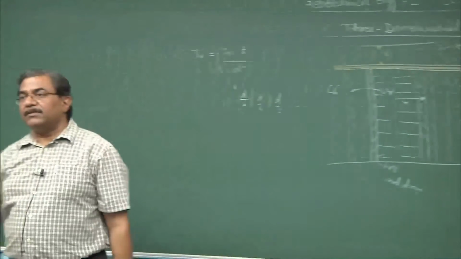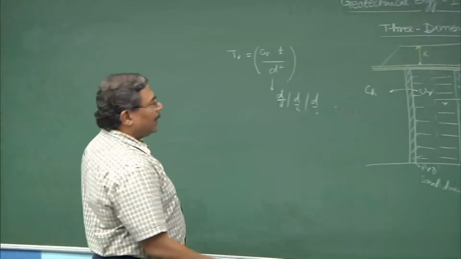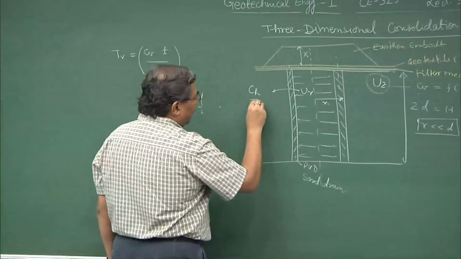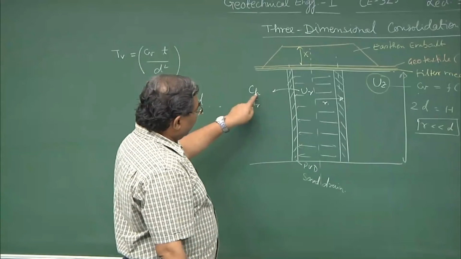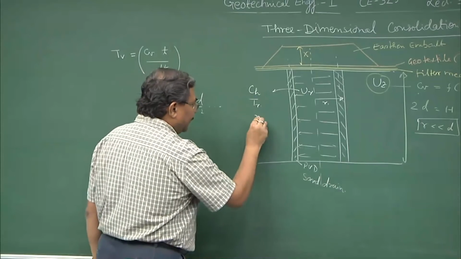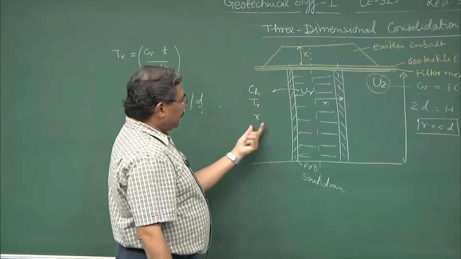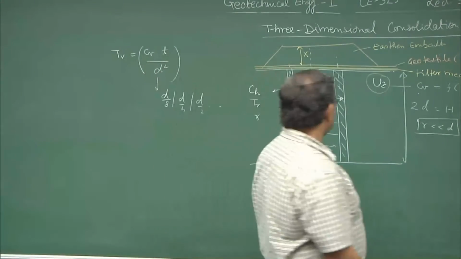So, CH becomes the coefficient of consolidation in the horizontal direction, TV will get replaced by TR, this is the time factor in the radial direction, and we have a term R which is the drainage path in the radial direction. Fine.